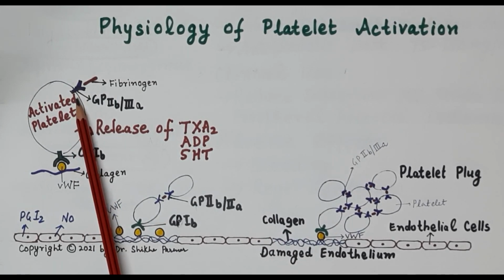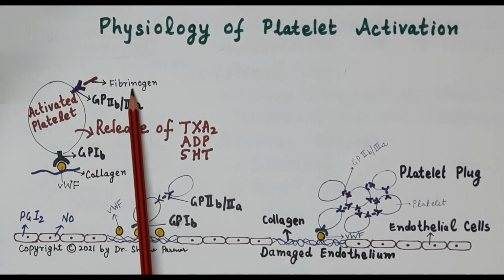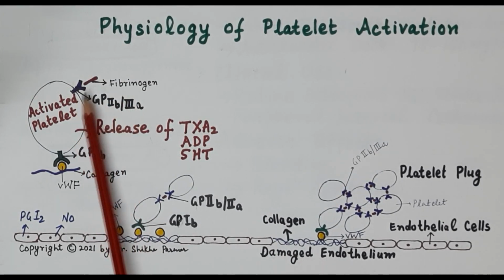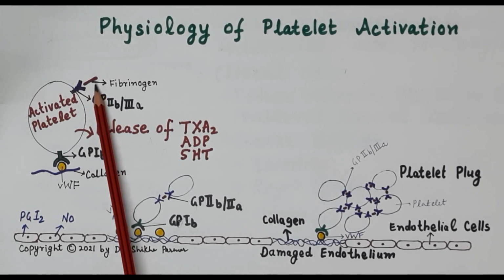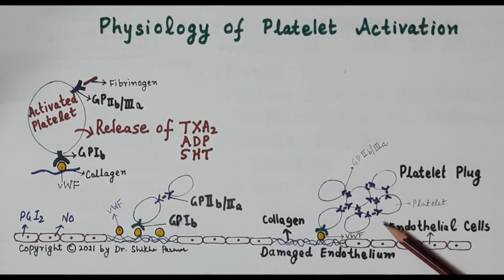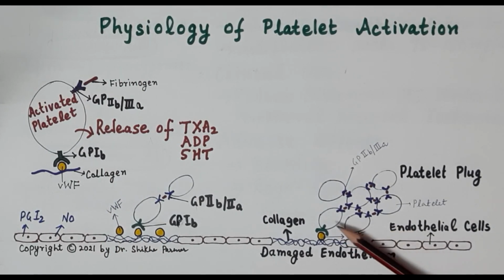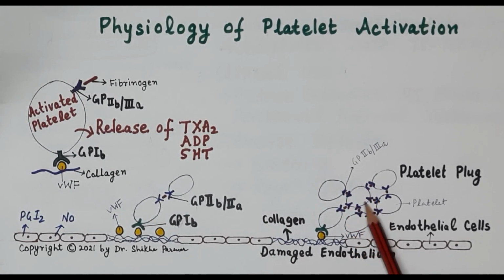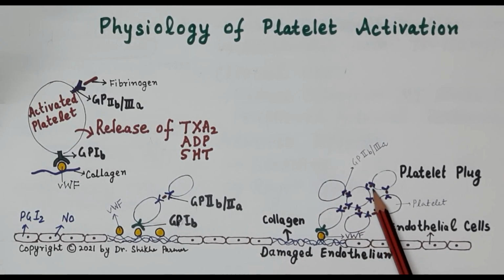Now these GP2B3A receptors are the fibrinogen receptors. That means these receptors, once activated, bind to fibrinogen. Fibrinogen further binds to the platelets. In this diagram, we can see that this is the activated platelet. There is activation of the GP2B3A receptor which binds to fibrinogen. Fibrinogen further binds to another platelet. Again, this GP2B3A receptor binds to the fibrinogen.